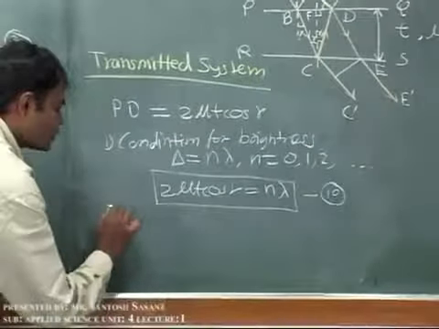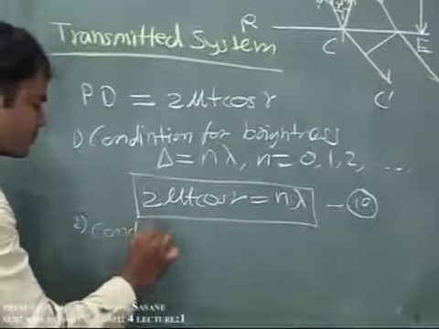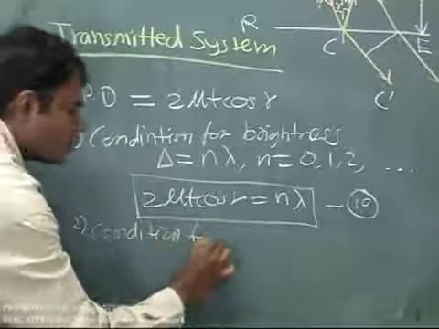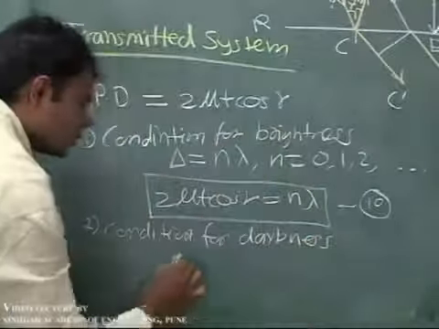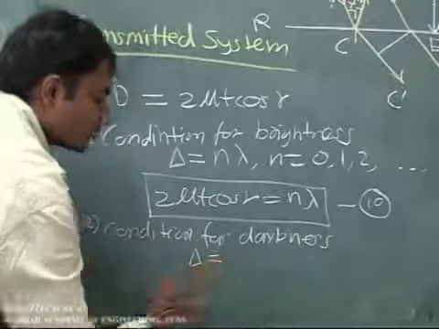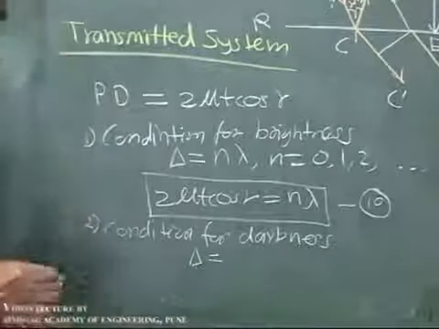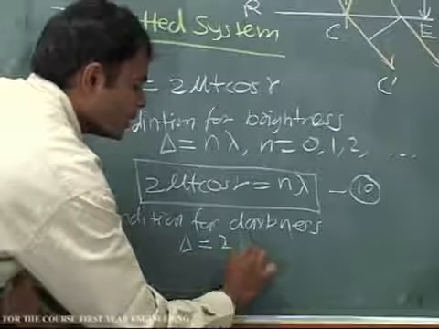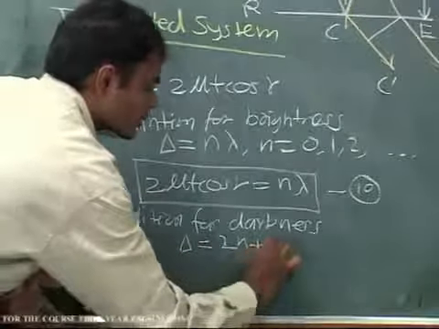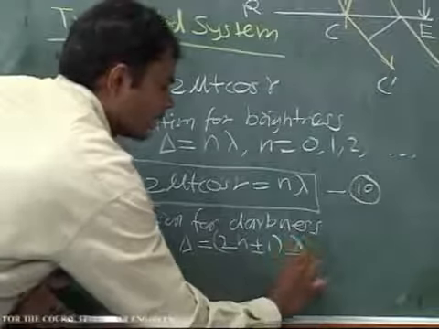Similarly, we will get the condition for darkness. We know that the path difference for darkness or destructive interference is delta equal to an odd multiple, that is (2n plus or minus 1) into half the wavelength.